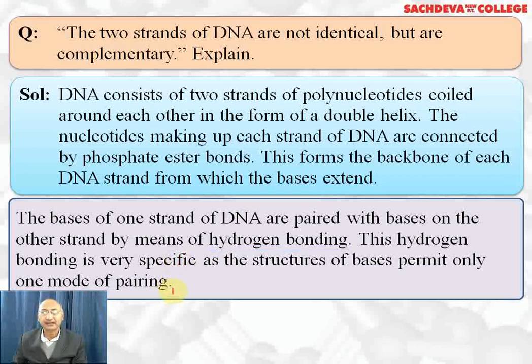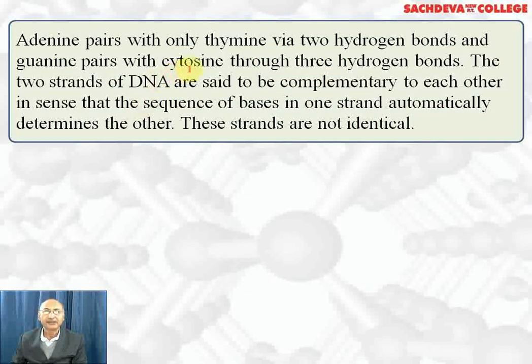That is, adenine can form hydrogen bond with thymine, thymine with adenine, cytosine with guanine, and guanine with cytosine. Adenine pairs only with thymine via two hydrogen bonds and guanine pairs with cytosine through three hydrogen bonds. The two strands of DNA are said to be complementary to each other in the sense that the sequence of bases in one strand automatically determines the other. These strands are not identical but complementary to each other.